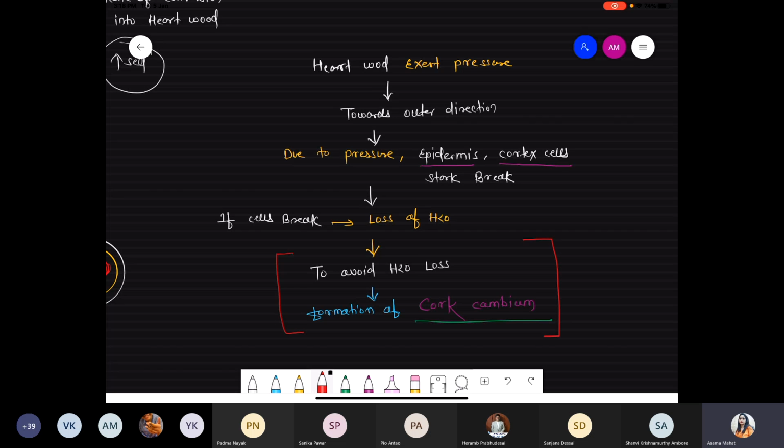See, initially the vascular cambium forms at the center, but once there is a formation of the hardwood, it exerts pressure toward the outer side. Now the epidermis wall starts breaking, and if the outermost covering breaks, there is water loss, and you know very well water is an essential element for plant development. So to avoid the water loss, there is a formation of the cork cambium.